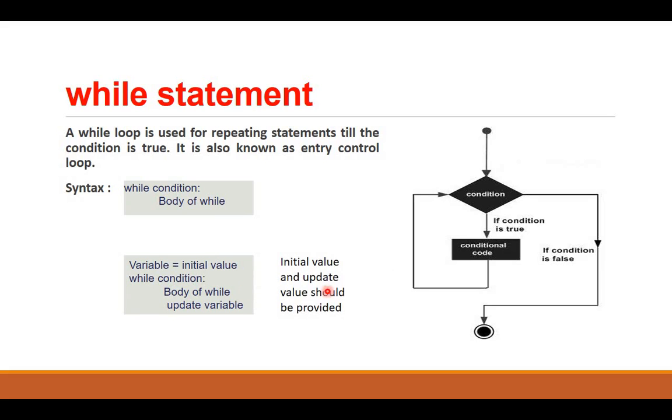Initial value and update value should be provided. Here the variable will be initialized, given an initial value. Then the syntax will come: while condition, body of while, and then we need to update the variable within the loop only. Otherwise it will not go to the next value if we are working on a counting basis here. We are not using a list or range here. Let us see.